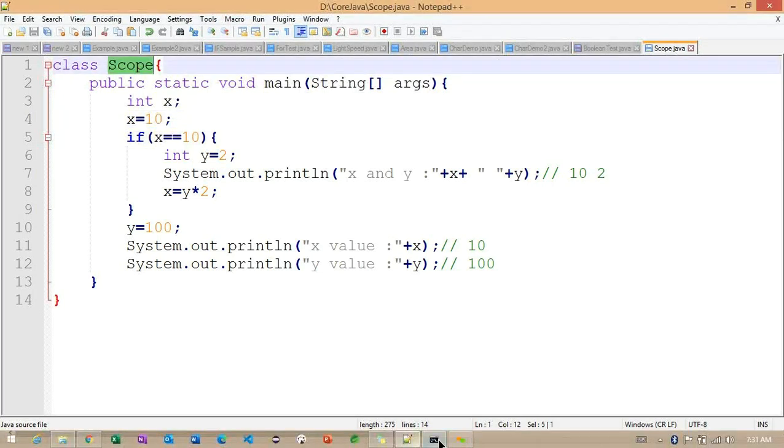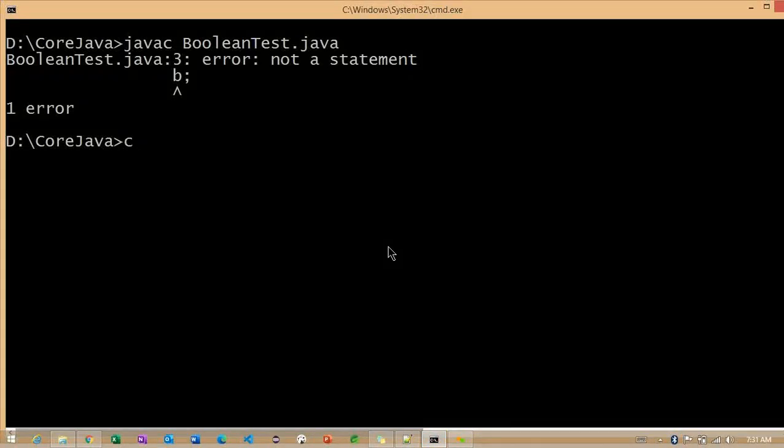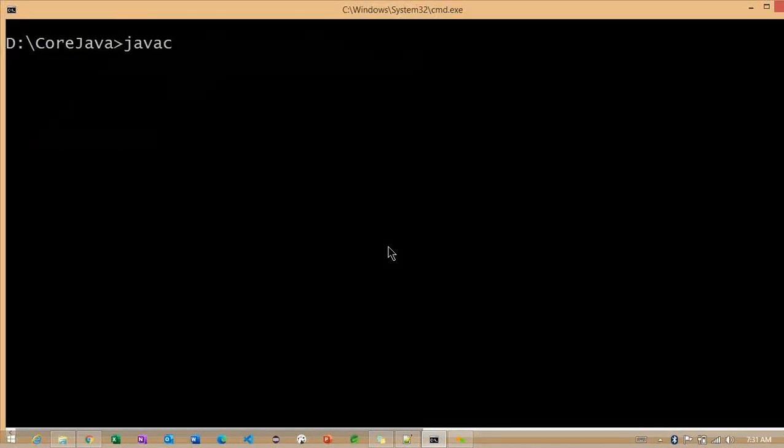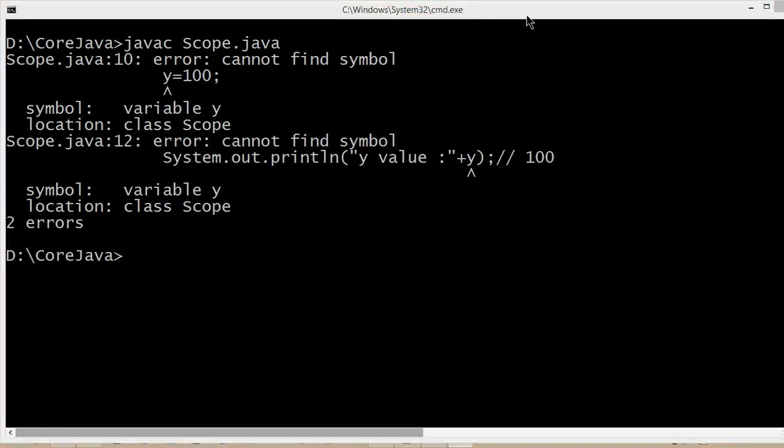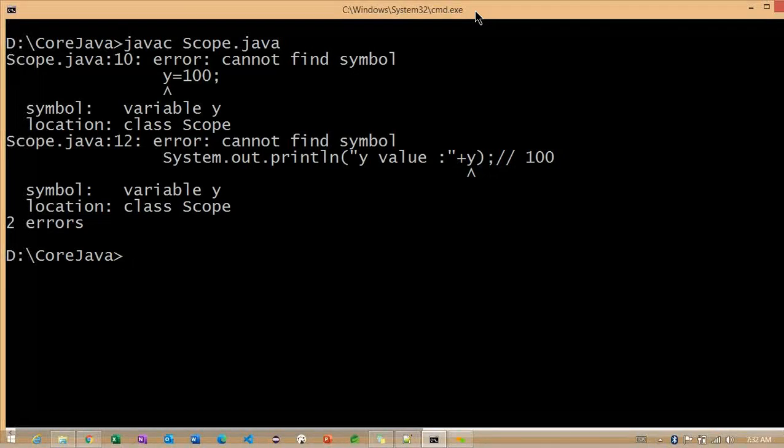Observe here, we are having the scope here, with the reference of this scope, javac Scope.java. But now you can see int y we should give. So basically, with the same example, I want to run here, but we are getting an error here. So can you please read this error? To handle this error, what we need to do? You have to initialize y. That's why it's giving error.